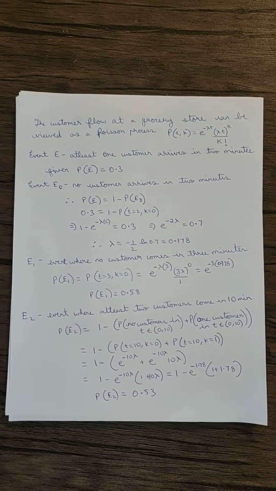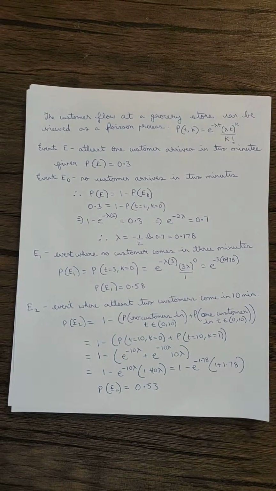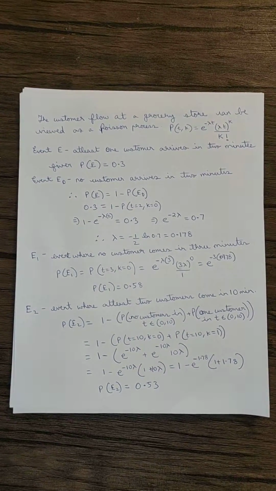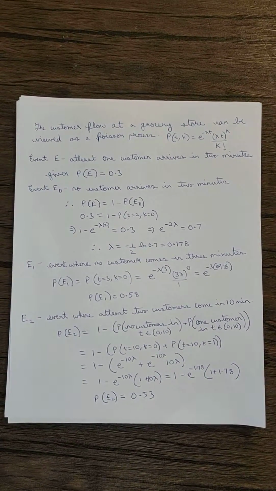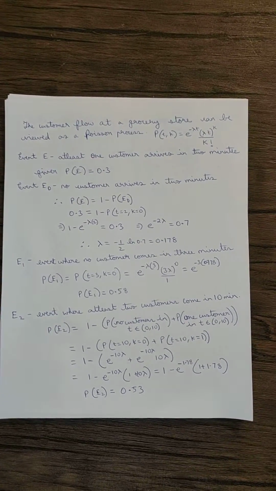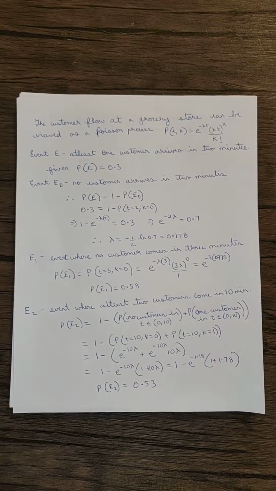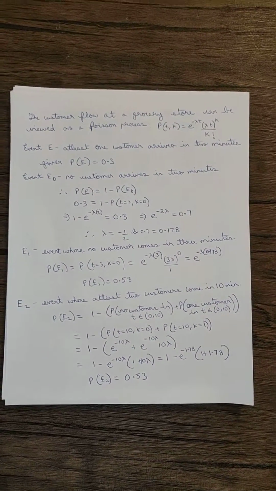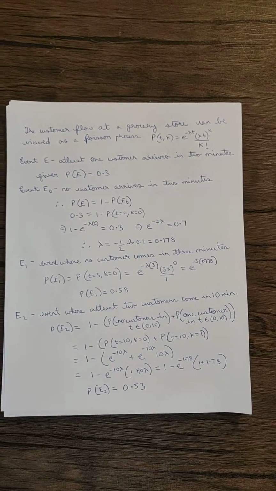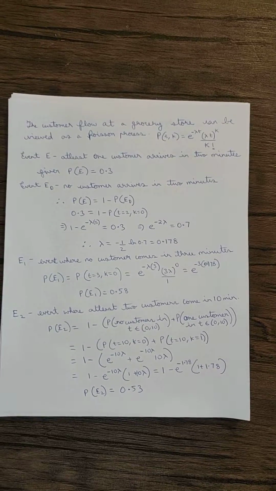Now the next part is to find the probability that in 10 minutes at least 2 customers will arrive. Denote E2 as the event where at least 2 customers will arrive. So P of E2 is 1 minus the probability of no customers arriving plus 1 customer arriving.